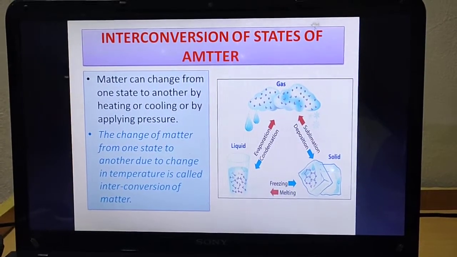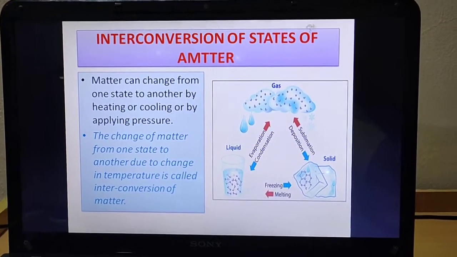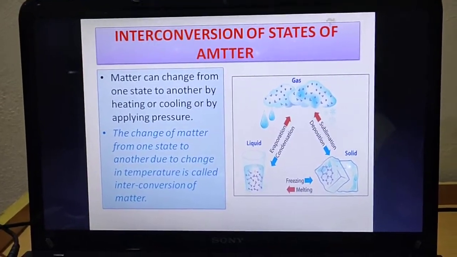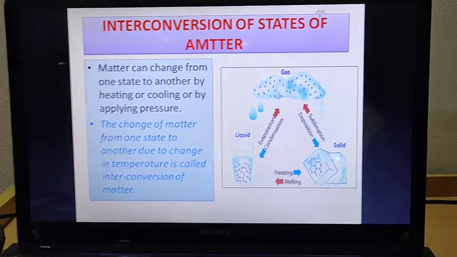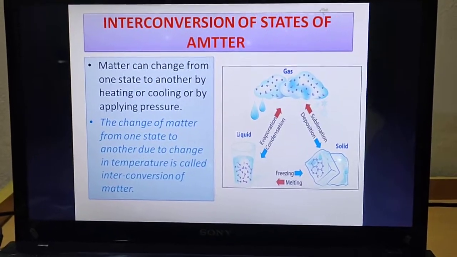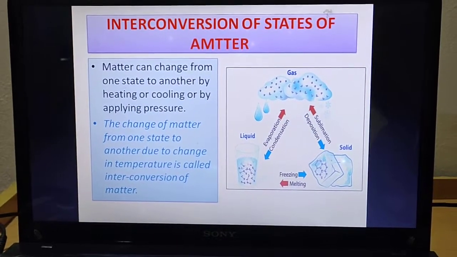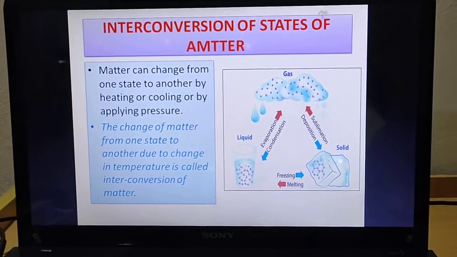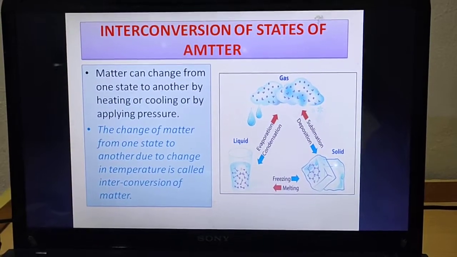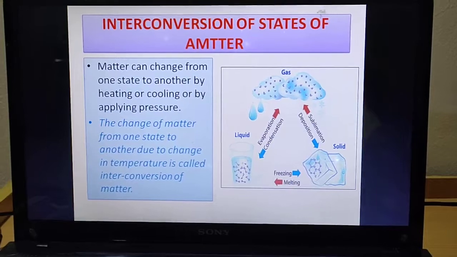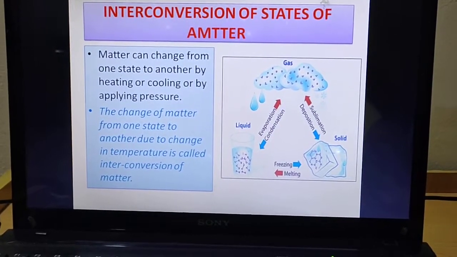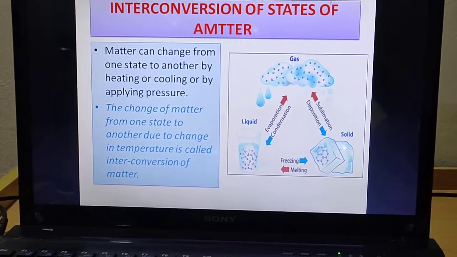Means some conditions are required to change matter from one state to another, and those conditions are either we need to heat that matter, or we have to cool it down, or sometimes we need to apply pressure so that it will change. So what is the definition of interconversion of states of matter? The change of matter from one state to another due to change in temperature is called interconversion. Now it can be temperature as well as pressure.